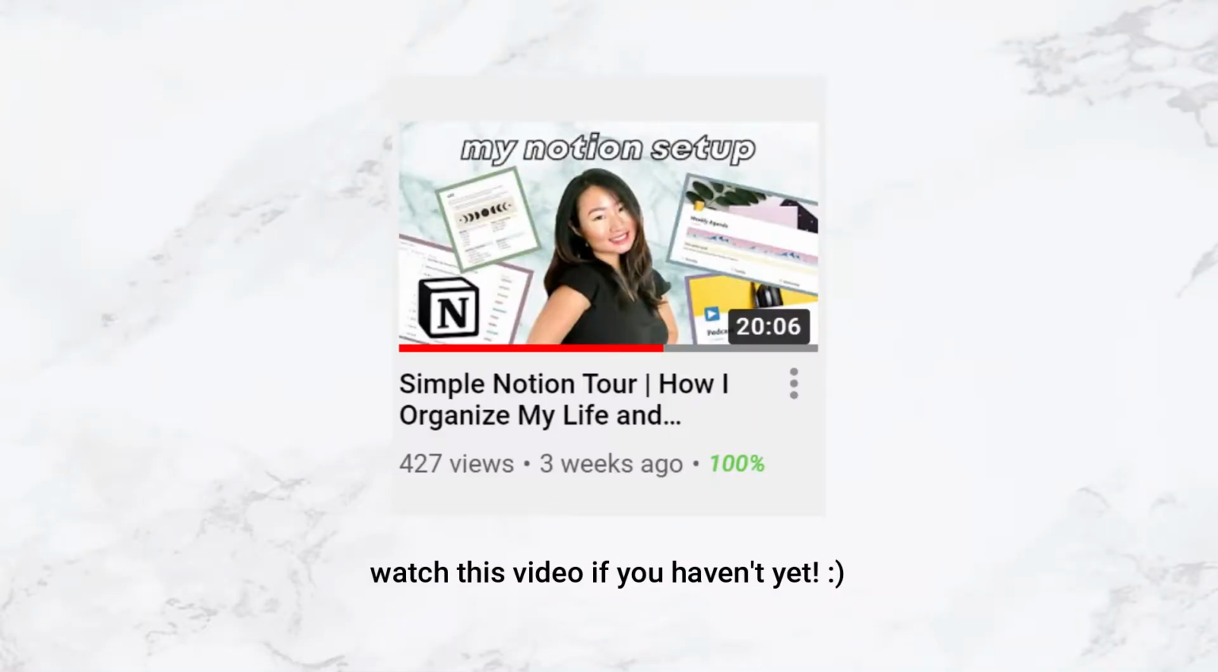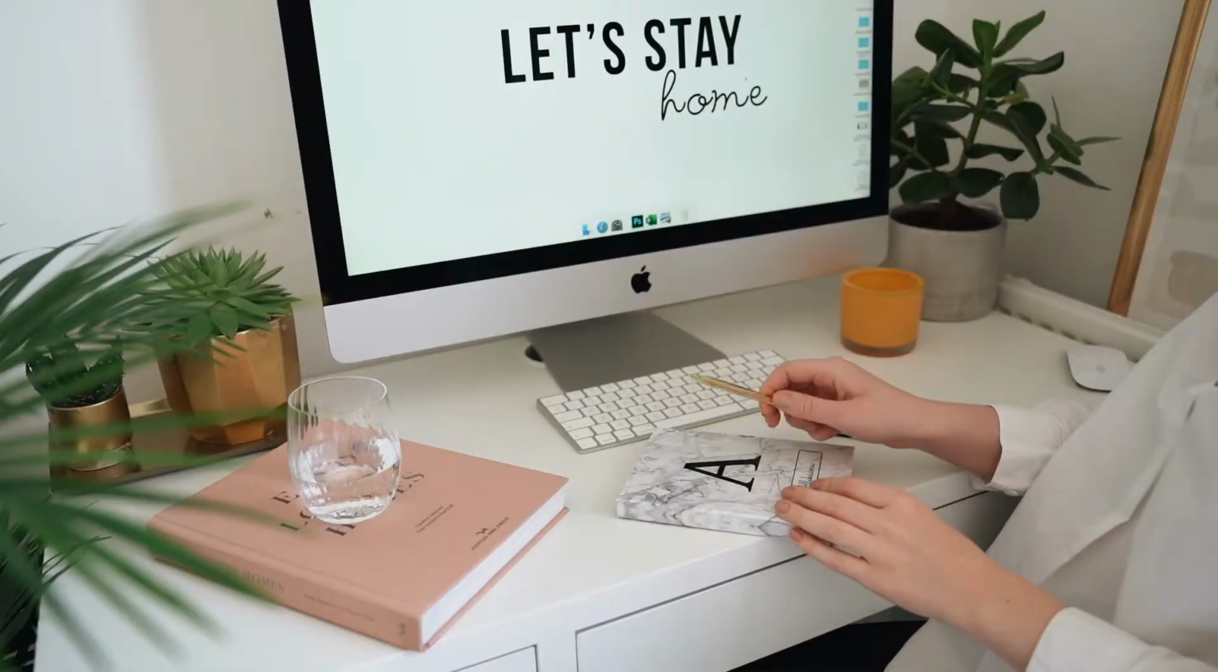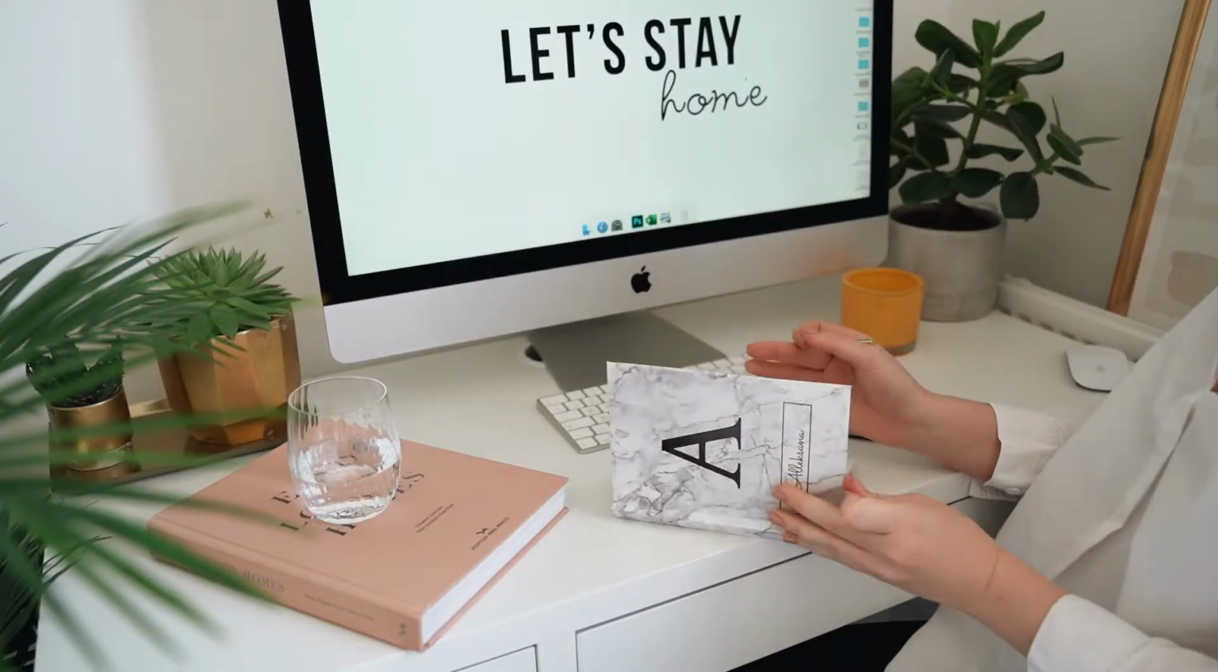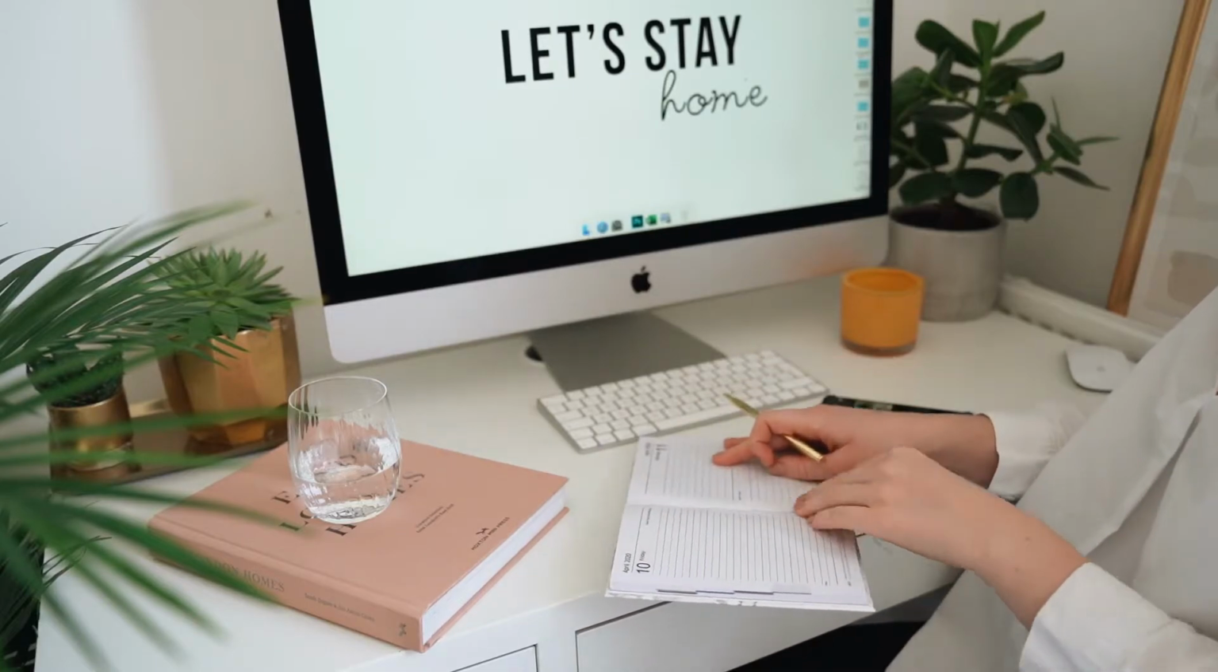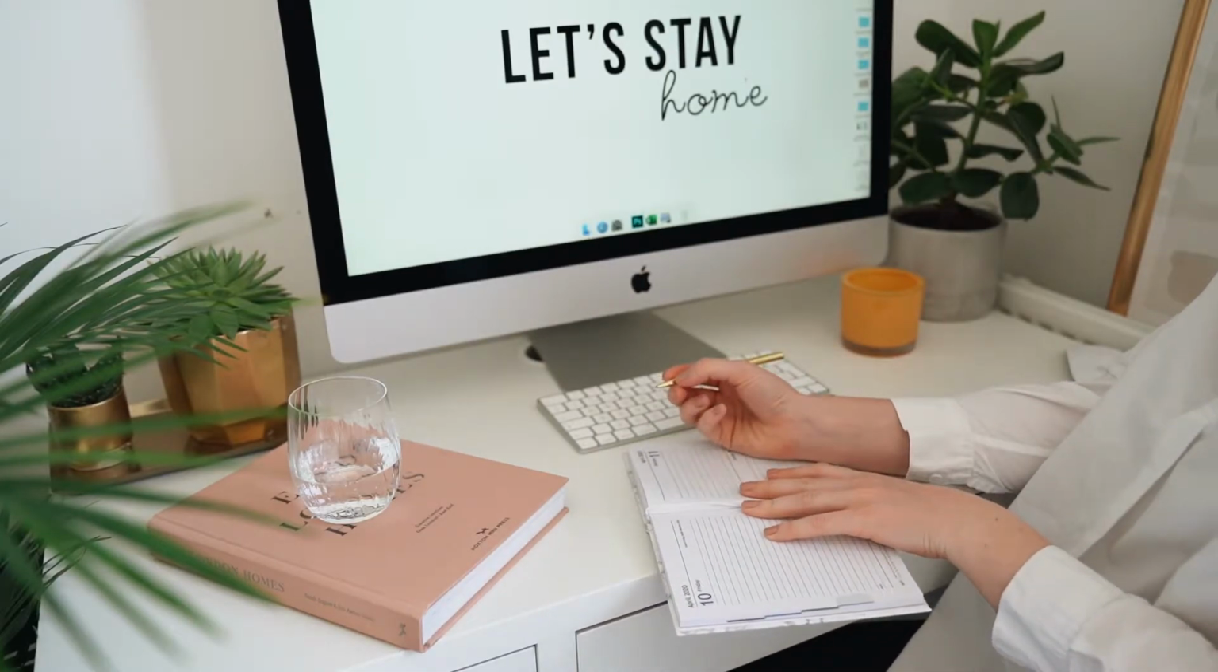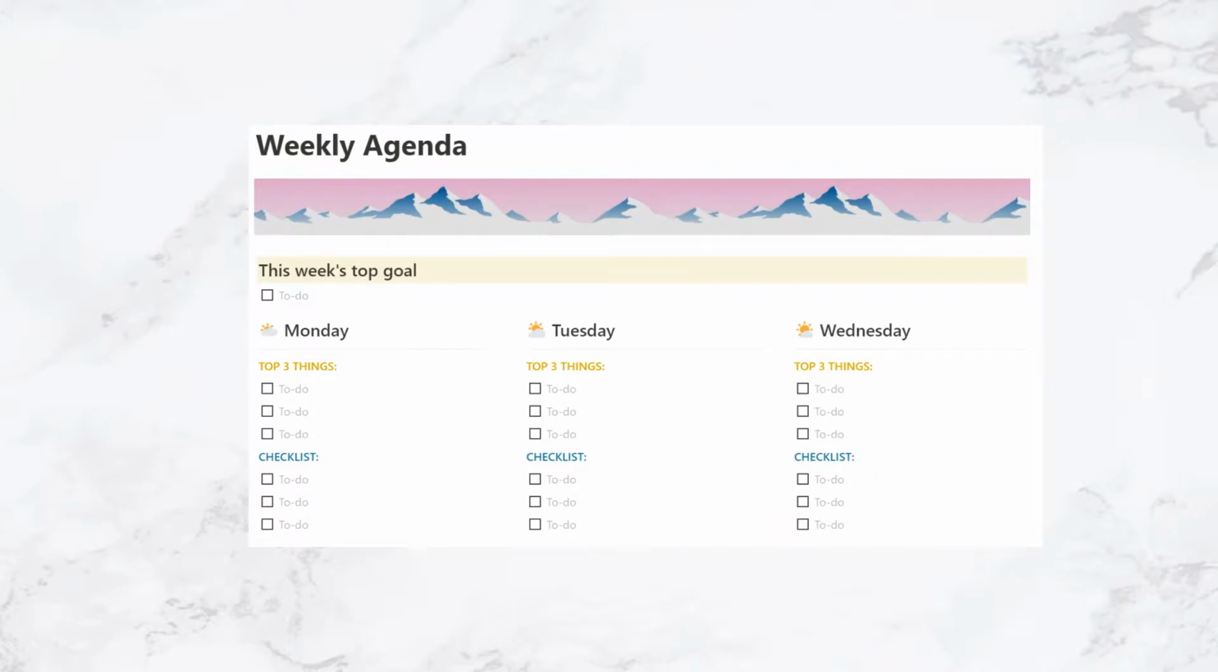I got a lot of questions about my Notion setup and also about how I use Notion to basically have an on-the-go agenda now and just get things done. So today I want to go deeper into my Notion setup and talk specifically about how I created this agenda setup in Notion that helps me be so productive.